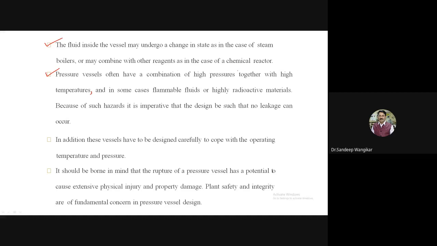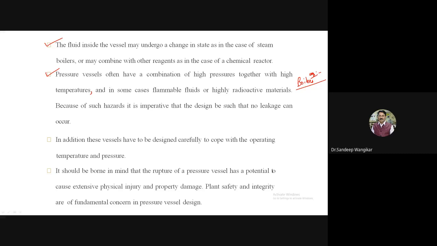Again the example is boilers. In some cases there are flammable fluids or highly radioactive material. Because of such hazards, it is imperative that the design should be such that no leakage will occur.